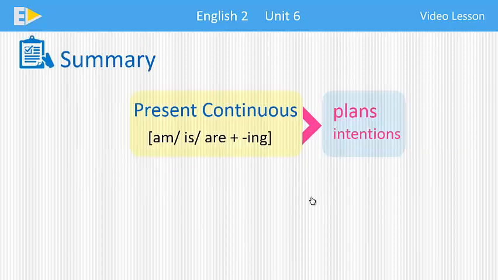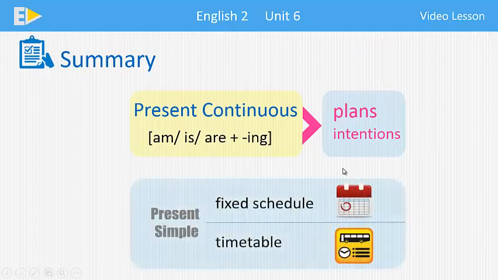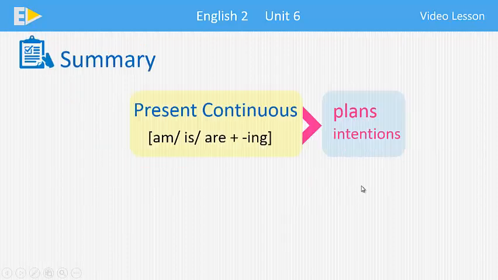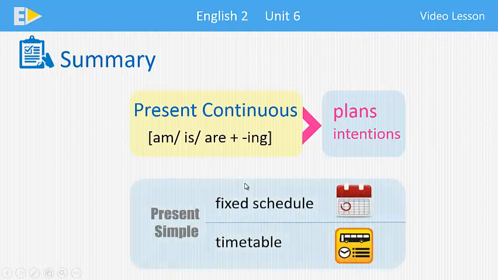So, as we said before, when we want to talk about future plans, we use present continuous. And when we describe something on a timetable, we use present simple.